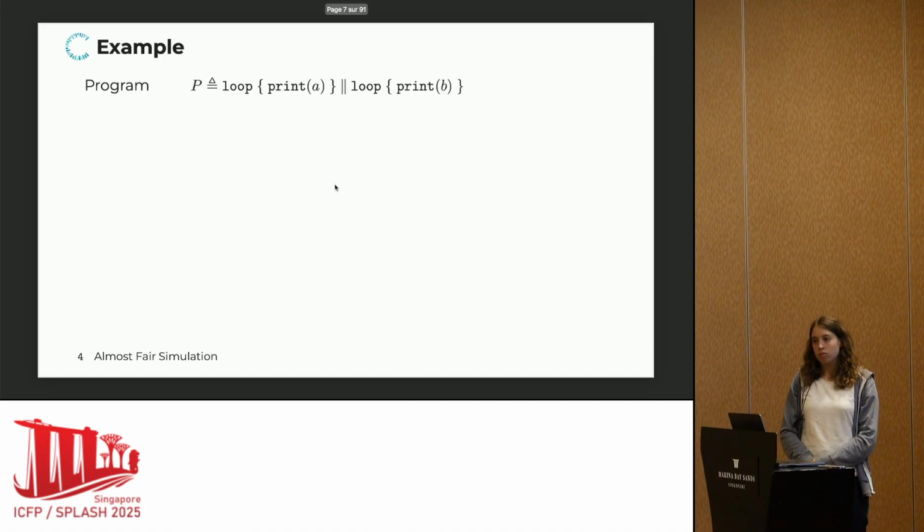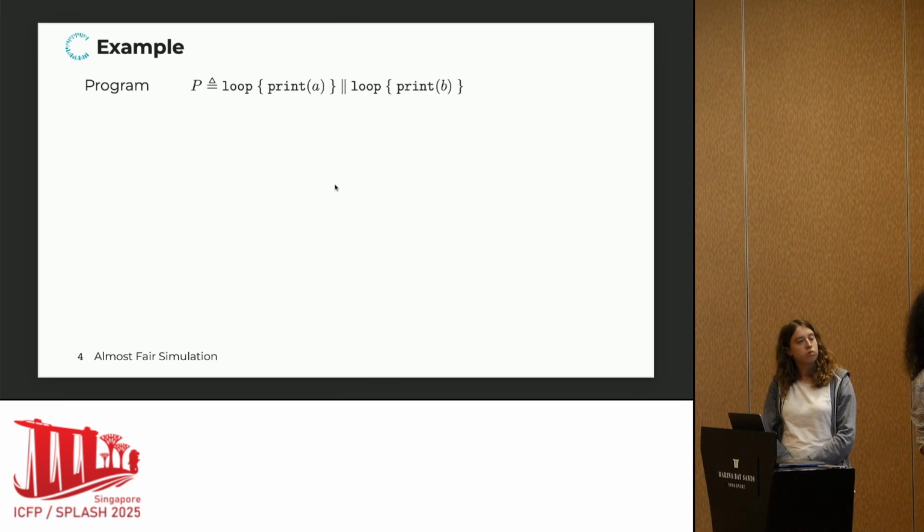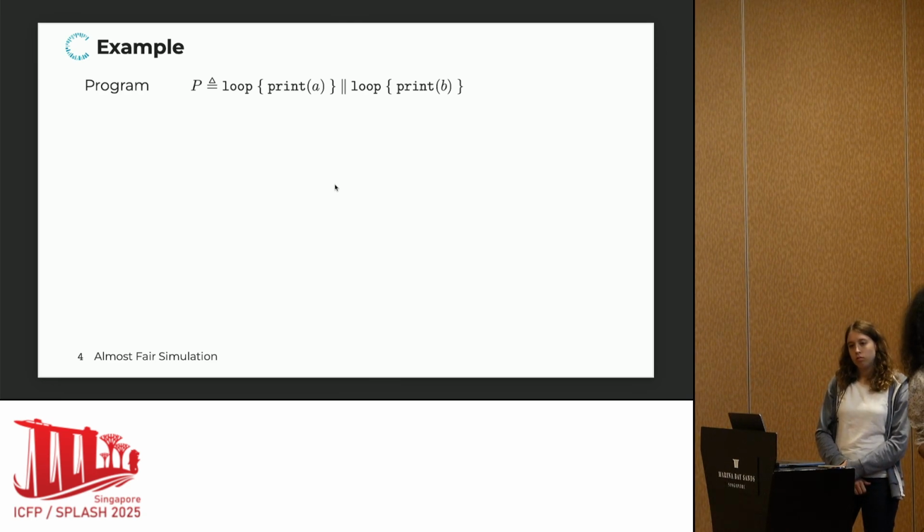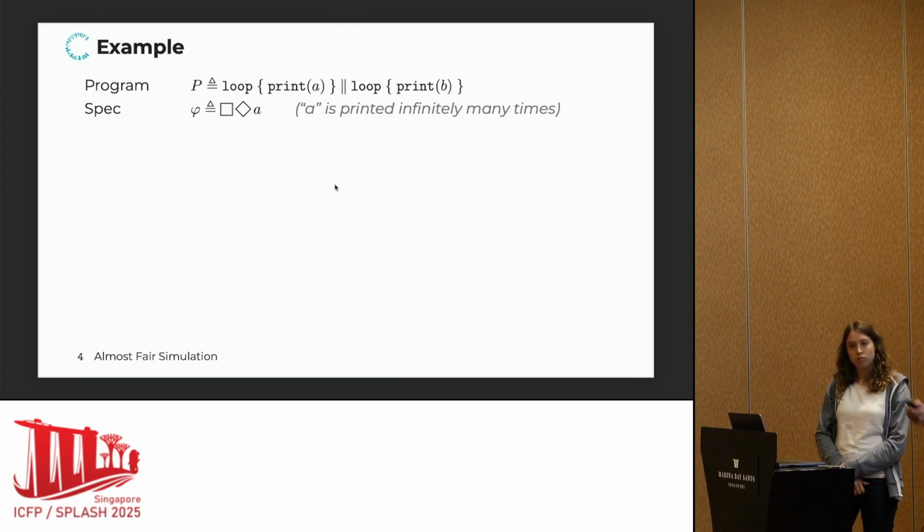Okay, so as a motivating example, we're considering a little concurrent program. It's concurrently executing two loops, one that prints A's and one that prints B's. The specification that we would like to prove is that globally, eventually A is printed infinitely many times. And if we want to prove that, we'll need to assume that the scheduler is fair. In particular, we need to make the assumption that the left thread is never starved.